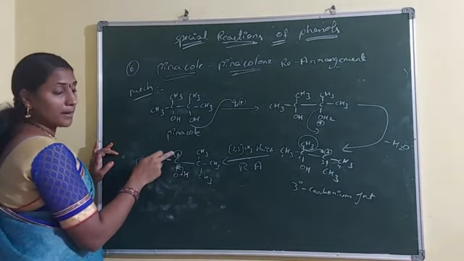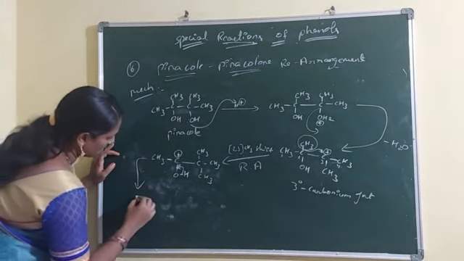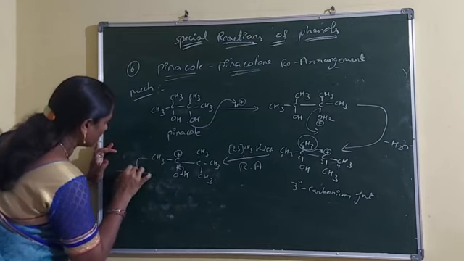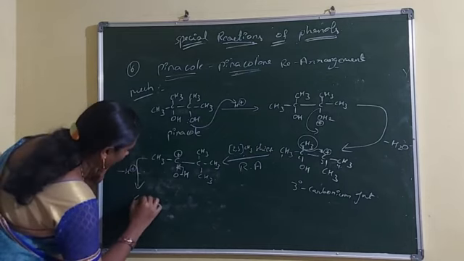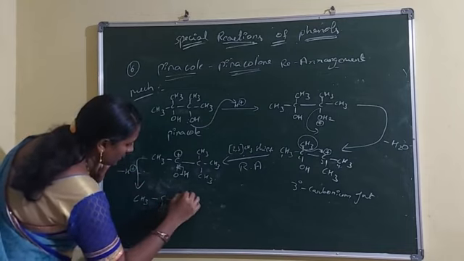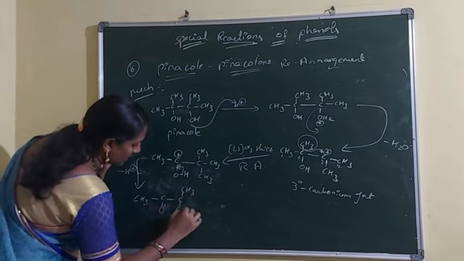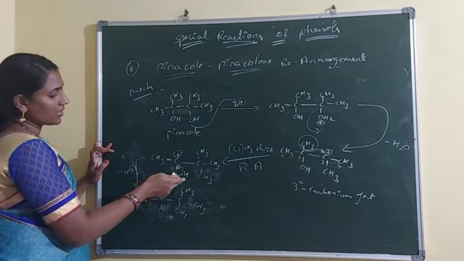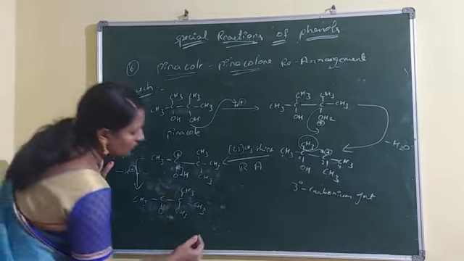Immediately this carbon positive charge is neutralized by the elimination of H plus ions, to form CH3, C double bond O, C, CH3, CH3 and CH3. Now this alcohol functional group turns to a ketone functional group.